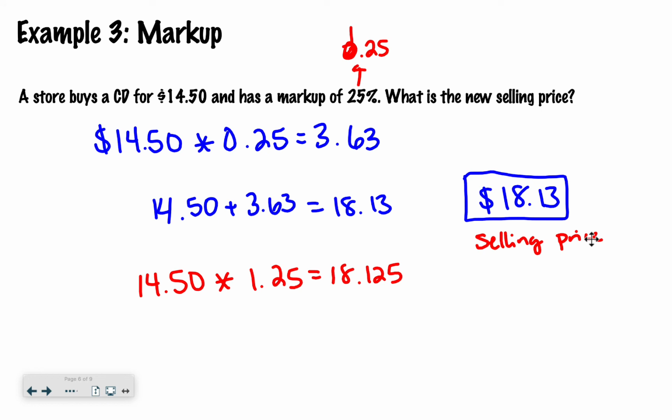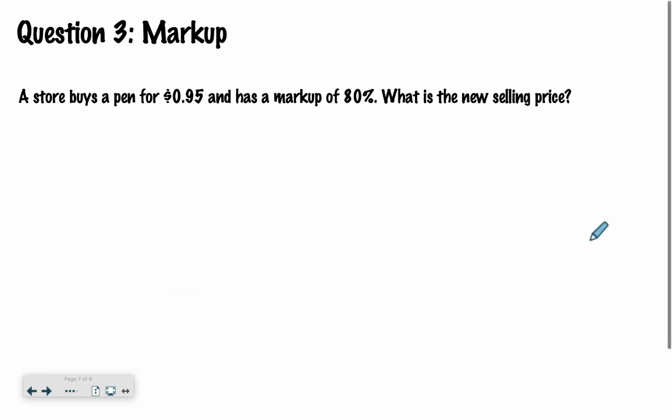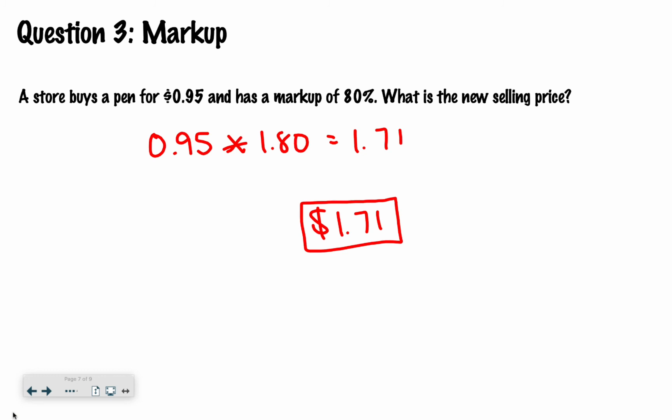Okay, if you have questions, please be sure to ask for some help. Let's look at this question. A store buys a pen for 95 cents and has a markup of 80%. What is the new selling price? Go ahead and try this one on your own. Good luck. All right, hopefully you said 95 cents times, and then I did the shortcut way, 1.8 equals 1.71. So $1.71 is the new selling price of the pen.